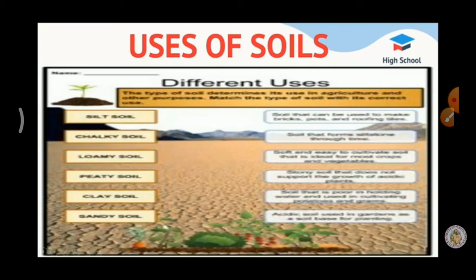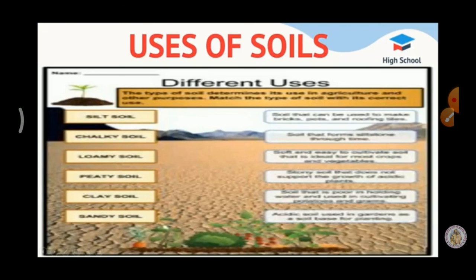It acts as natural filter of water and purifies it. Soil is a natural filter. It purifies the water. Soil supports our ecosystem. Rocks and soils are the important renewable natural resources. So what is the renewable resources? We can produce again and again. That is only called renewable resources. What is the example for renewable resources? Wind energy, solar energy. These are the example for renewable natural resources.